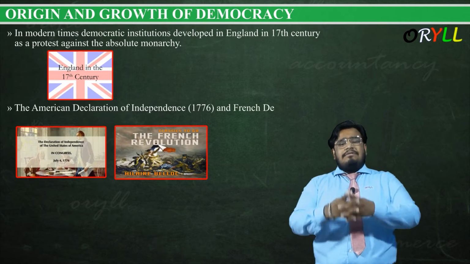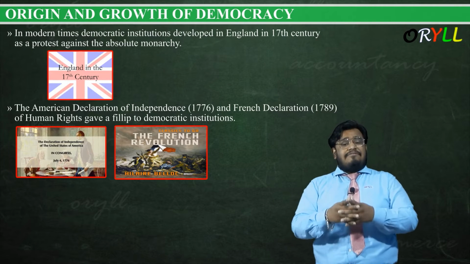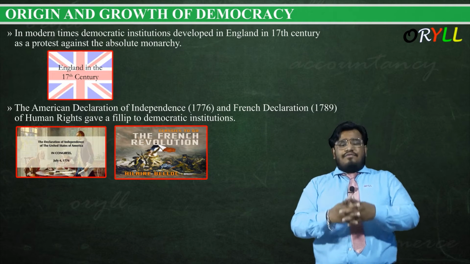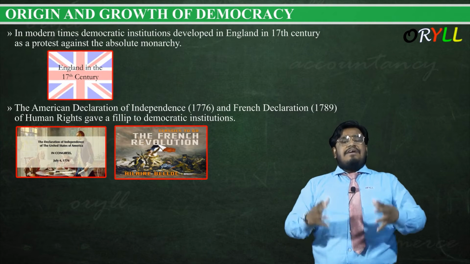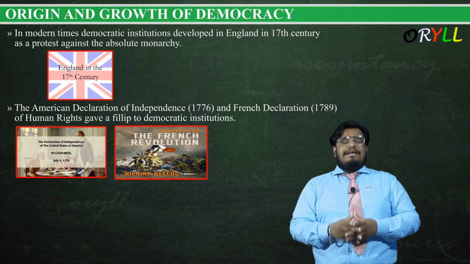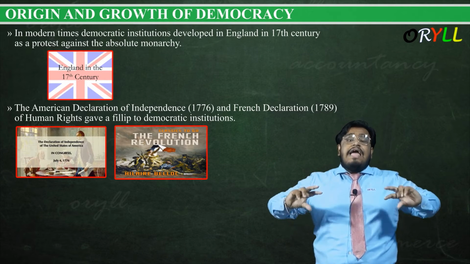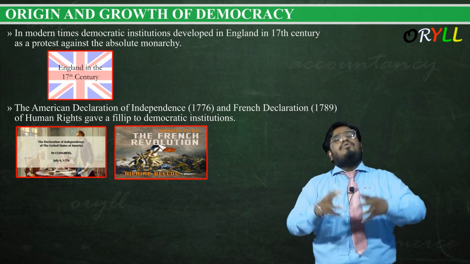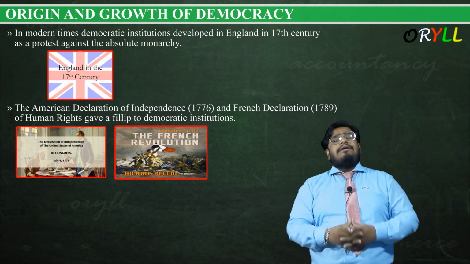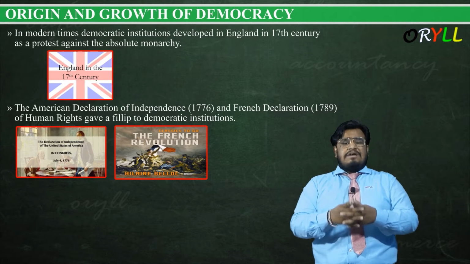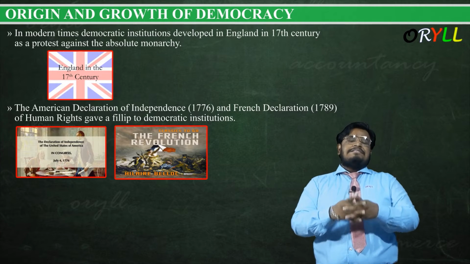The American Declaration of Independence in 1776 and the French Declaration of Human Rights in 1789 gave a flip to democratic institutions. That gave the entire definition to democratic institutions. So what are these? The American Declaration of Independence in 1776 and the French Declaration of Human Rights in 1789.